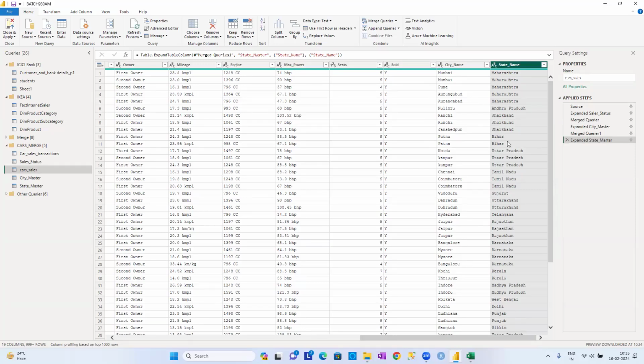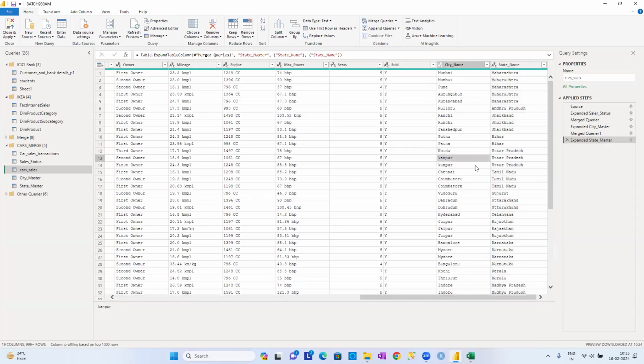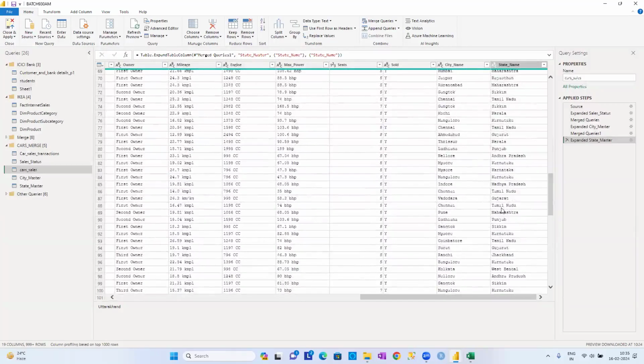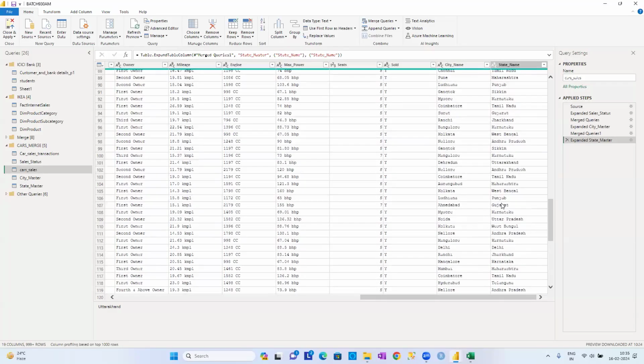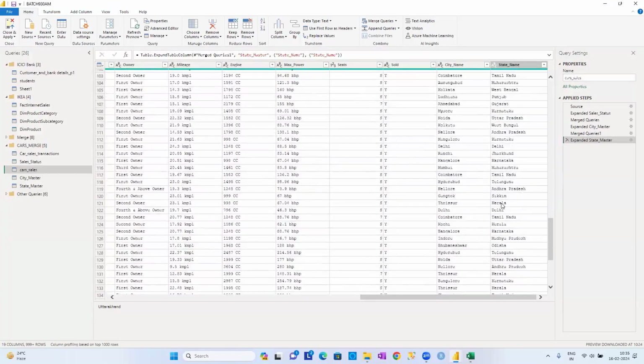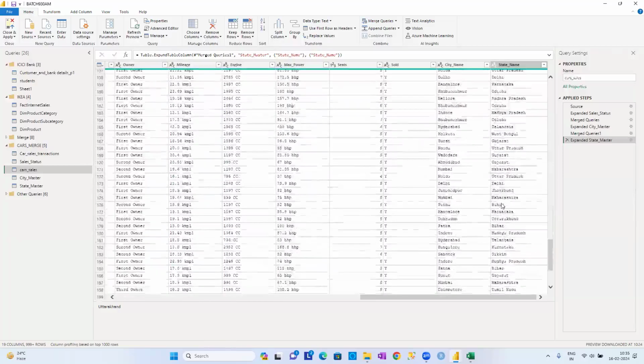Patna belongs to Bihar. Noida belongs to Uttar Pradesh. Noida, Kanpur belong to this one. Chennai, Coimbatore belong to Tamil Nadu. Vadodara belongs to Gujarat. Dehradun belongs to Uttarakhand. Like that, we can see all that kind of data with the application, guys, right? So that is the data we can see, and that is how we have joined the data.